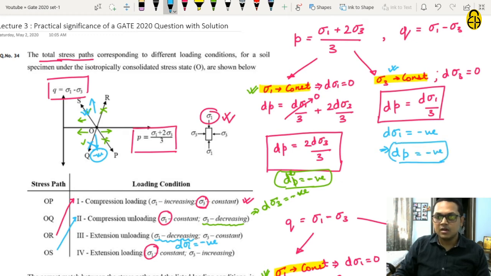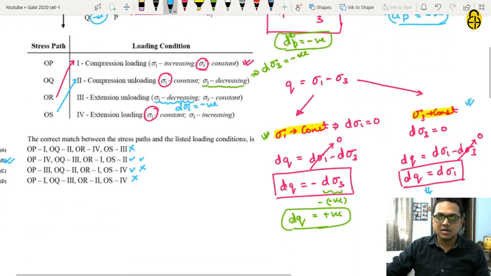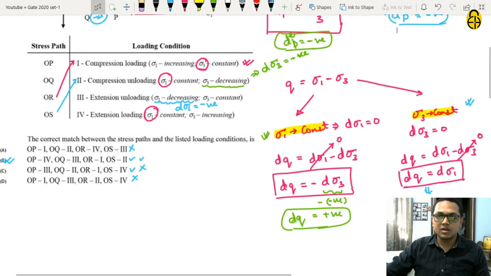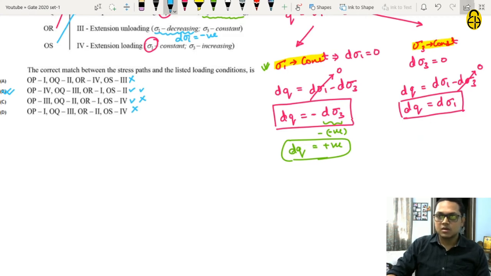So we know one part, that p will be in the decreasing direction. And for the variation of q, for sigma 3 constant, sigma 3 is constant and d sigma 1 is negative, so dq will also be negative.